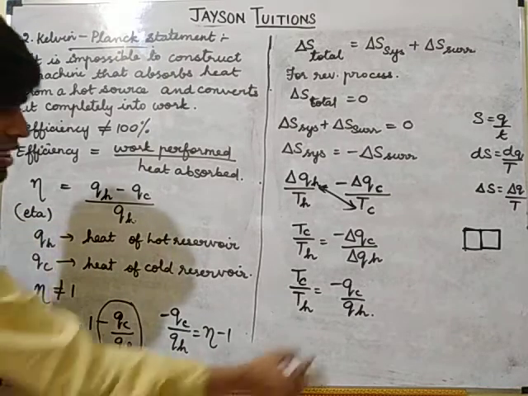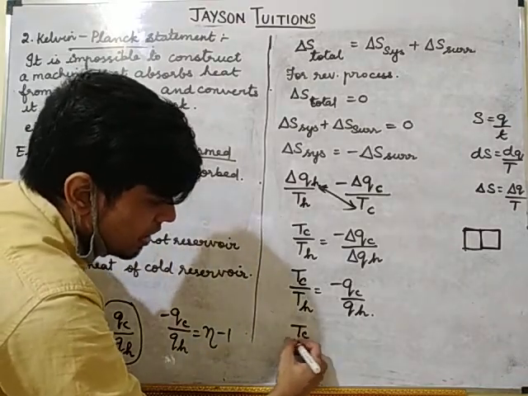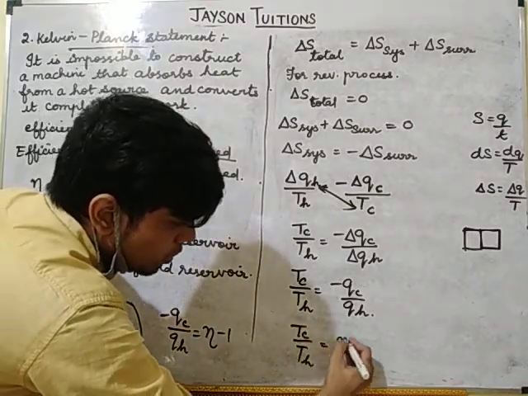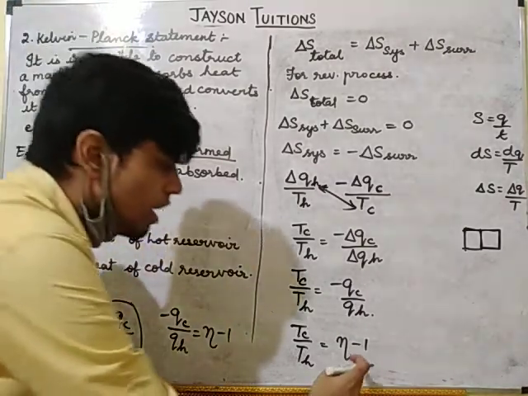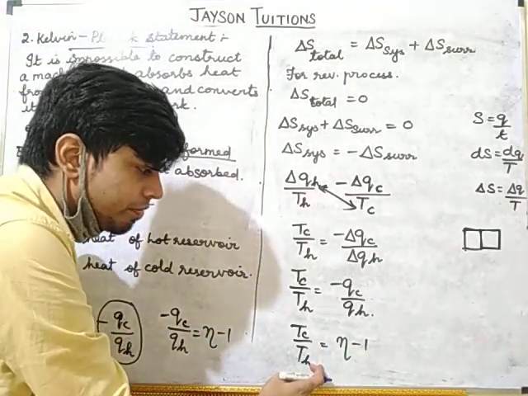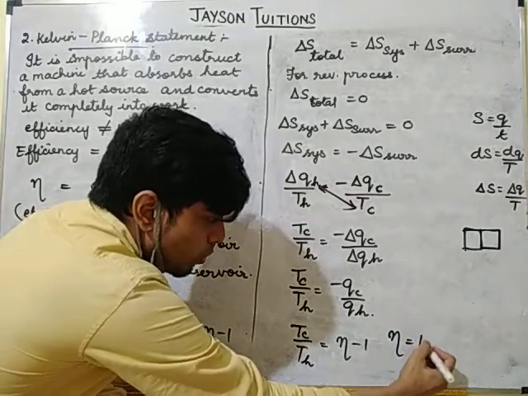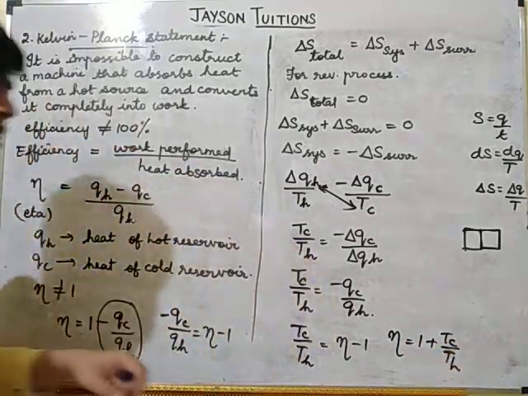Okay, so substitute this here. What I will get? I will get TC by TH is equal to eta minus 1. Okay, or if I take this minus 1 this side, what I will get? Eta is equal to 1 plus TC by TH.